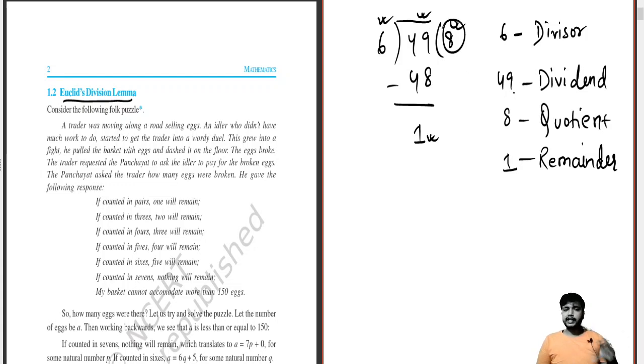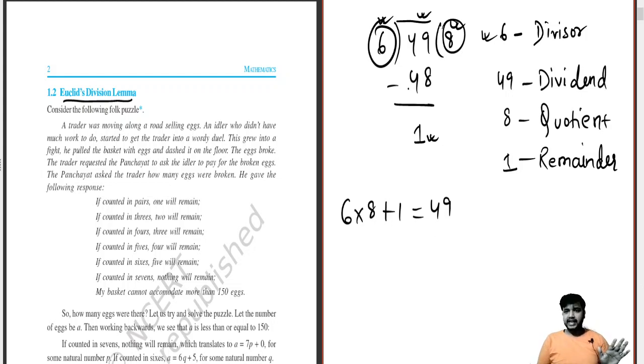Now get into the word in English and understand the concept. Dividend is that which is divided, and divisor is that which we use to divide it. So 6 is being used to divide 49. So we are correct over here. 6 is the divisor. 8 is the quotient. 49 is the dividend. Now what is the process to arrange it? 6 into 8 plus 1 is equal to 49. I am getting it to the very basics.